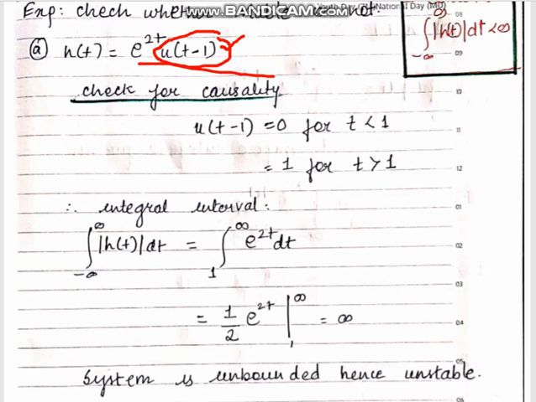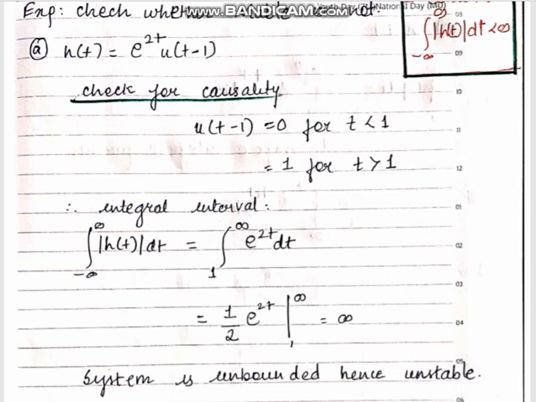This delayed step signal will be 0 for all values less than 1, since it is delayed, and it will be 1 for all t values greater than 1. Since h of t depends on a step signal which is 0 for t less than 1 and equal to 1 for t greater than 1, the system is a causal system.